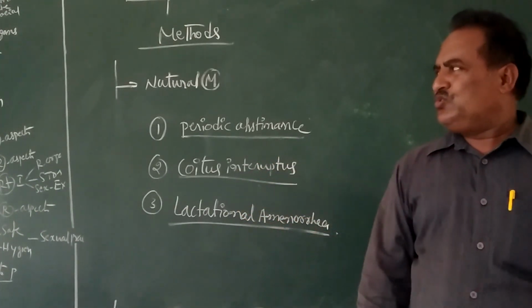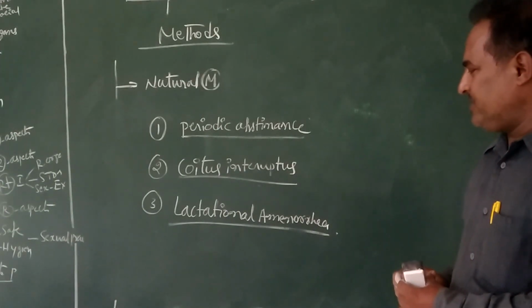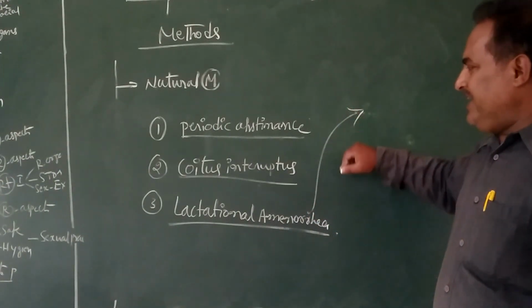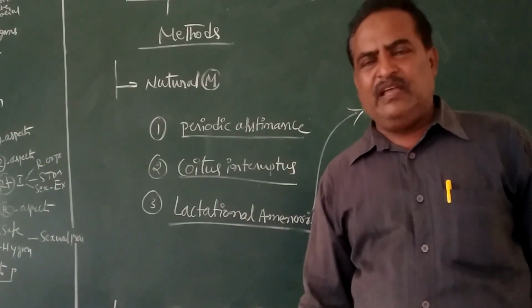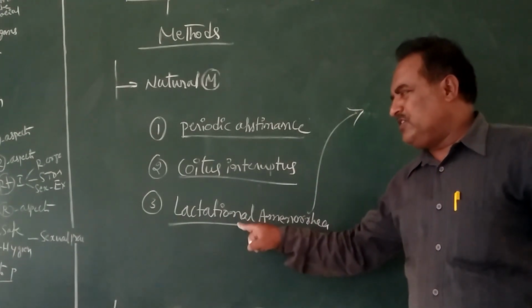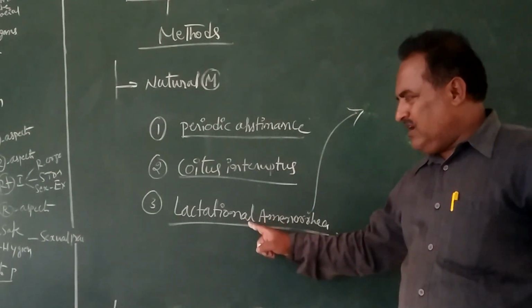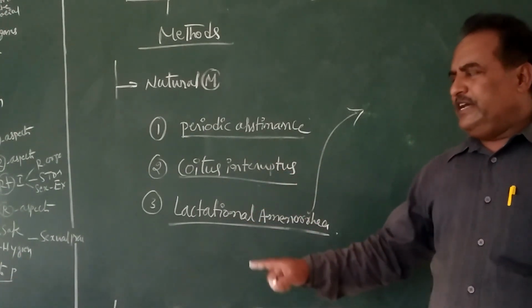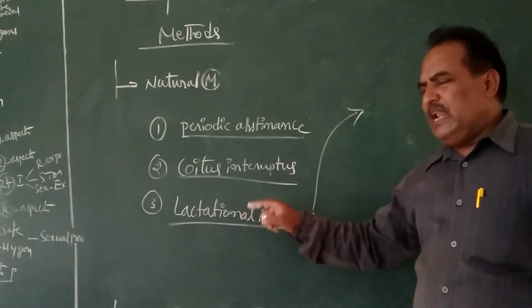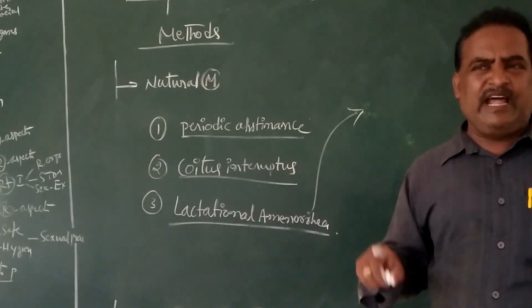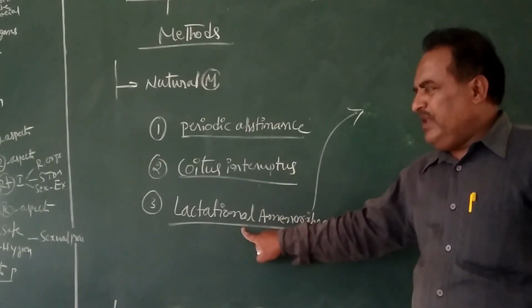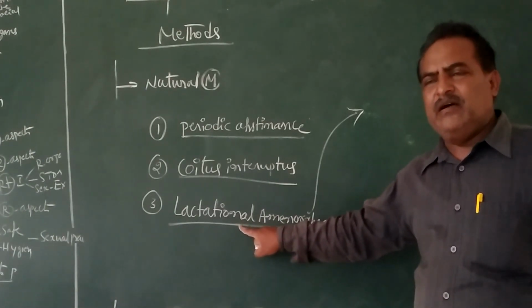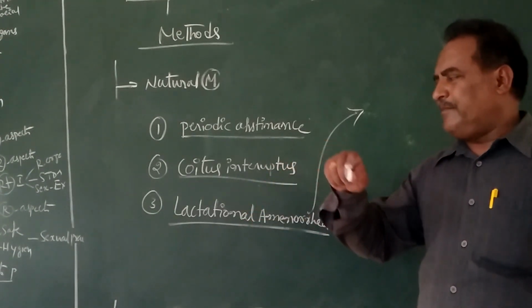And one more method used in natural contraception is lactational amenorrhea. During the lactation period after parturition, the mammary glands secrete milk.